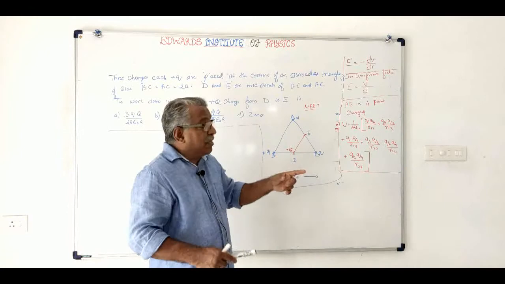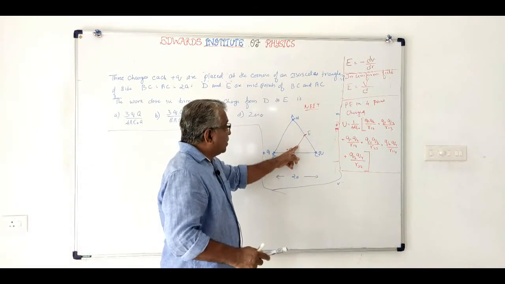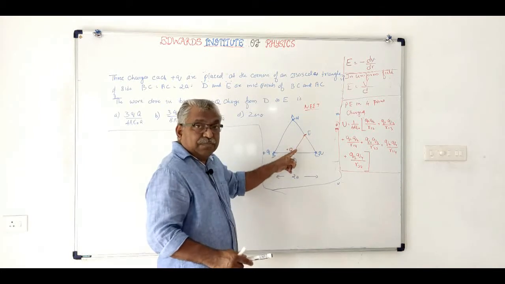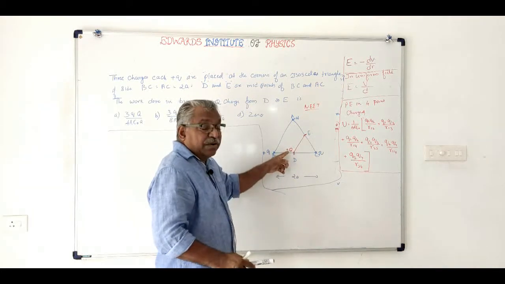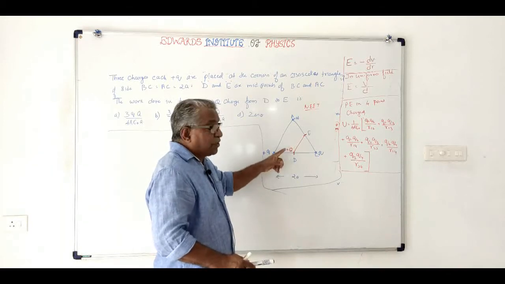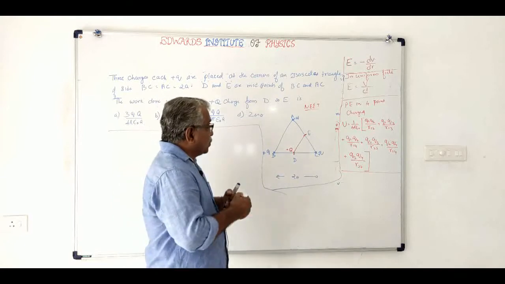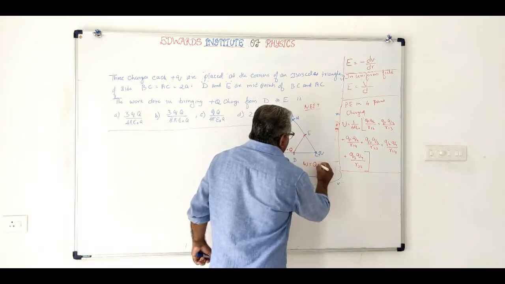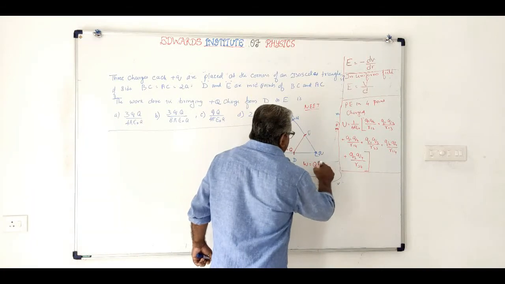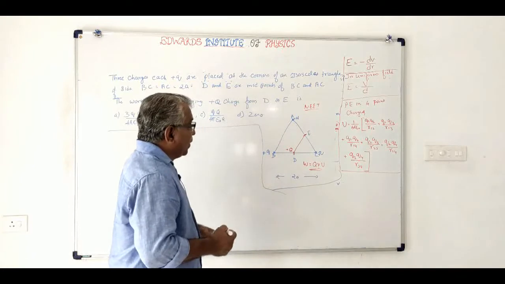What is the potential difference? Potential difference is the work done in bringing a unit positive charge from D to E. That is the potential difference between D and E. So if you want the work done in taking plus Q charge, you have to multiply it with Q. So the work done will be equal to Q into V.